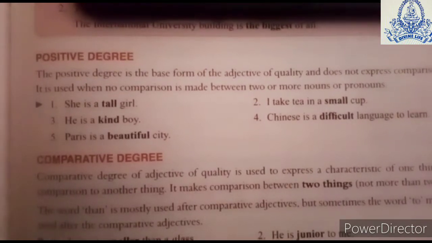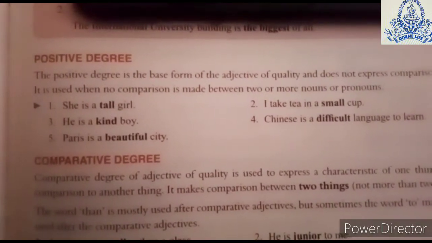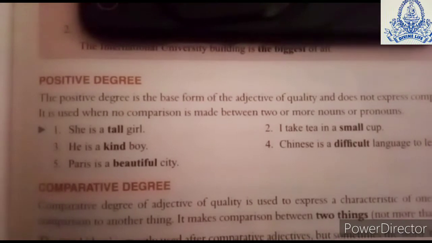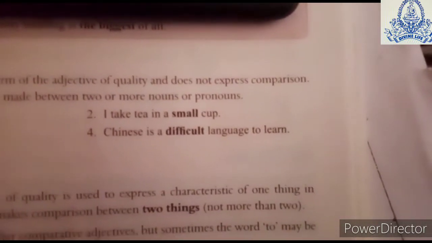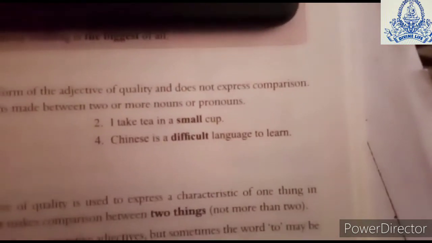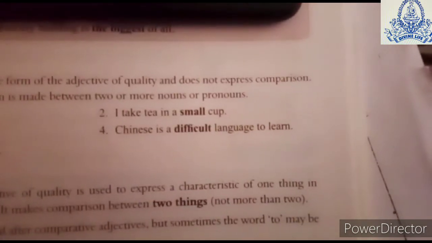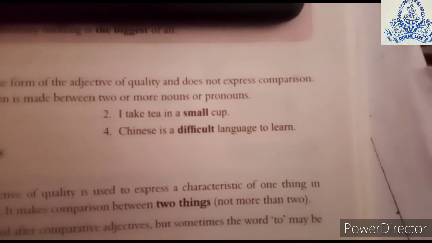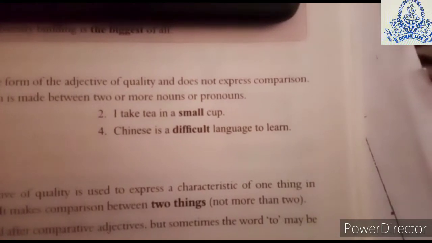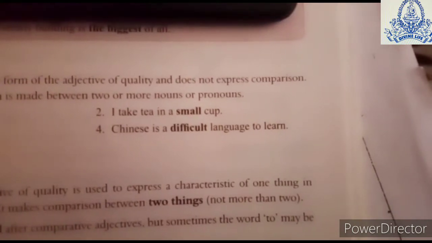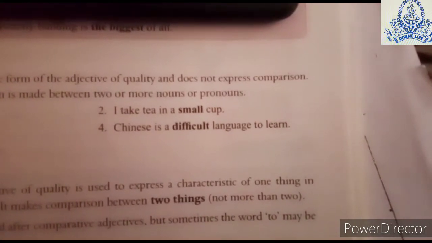Let's go to the next sentence: Paris is a beautiful city. We are stating that Paris is a beautiful city, not comparing Paris with any other city. See the second sentence: I take tea in a small cup. The cup is small, and you are not comparing it with any other cup. The fourth sentence: Chinese is a difficult language to learn. Difficult describes Chinese, and we are not comparing it with any other language.